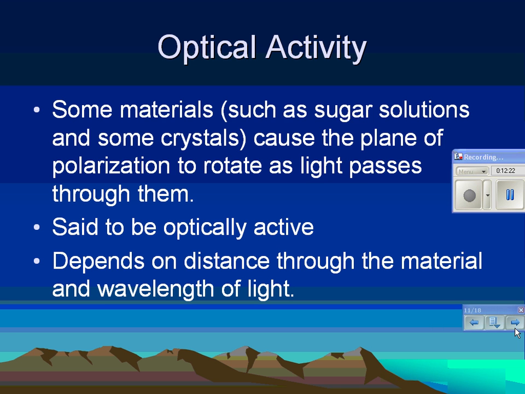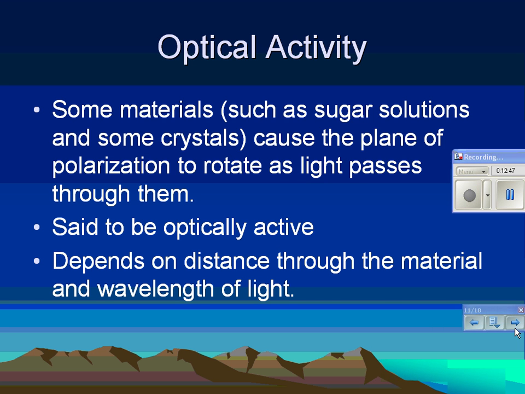The amount of rotation depends on the concentration of the solution and also how much of the solution the light goes through. So this is a tool that sometimes is used to measure solution concentrations. If someone hands you a beaker of water and asks what the concentration of the sugar solution is, if you know the math, all you have to do is shine polarized light through it and see how much that plane of polarization is rotated, and you can determine the concentration, which is kind of crazy.